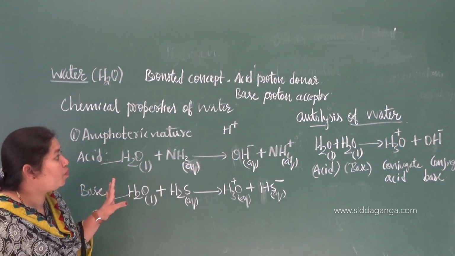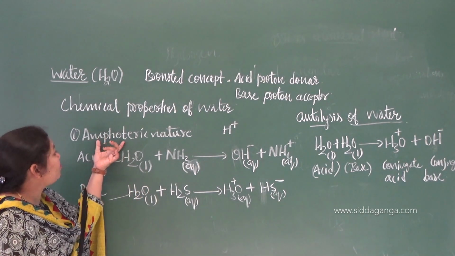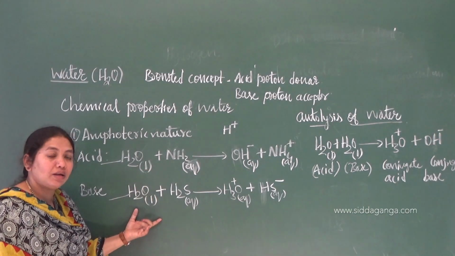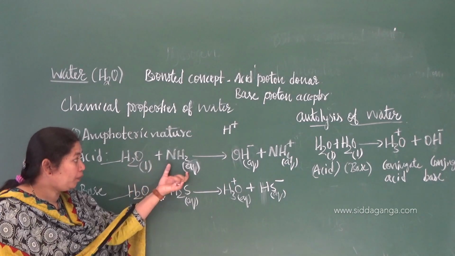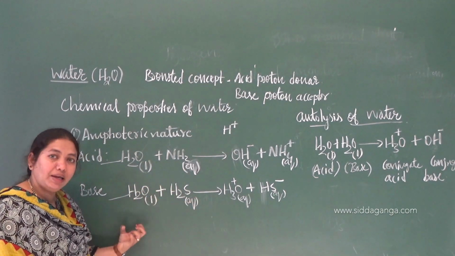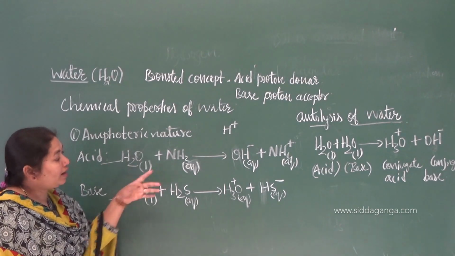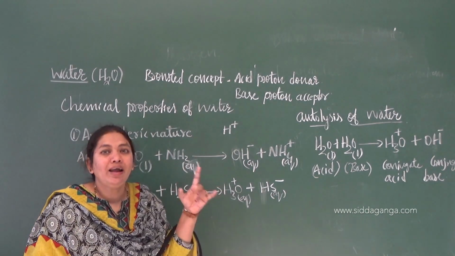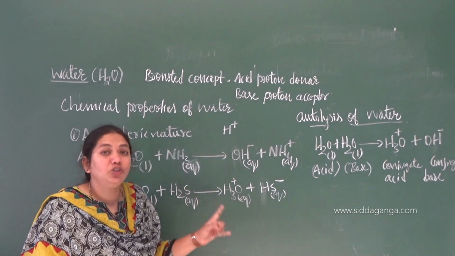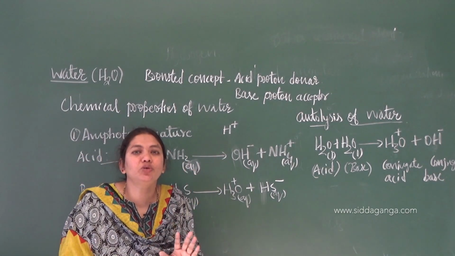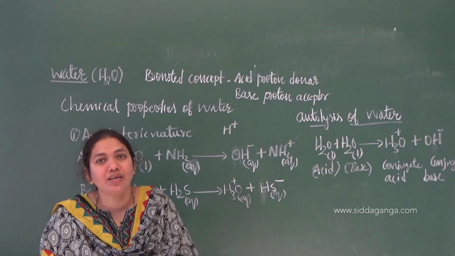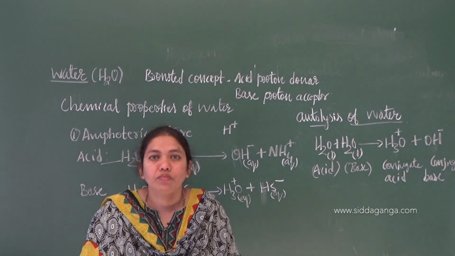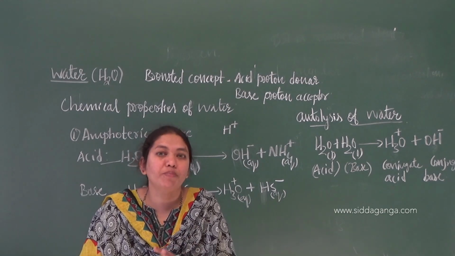So this is the very important property of water, that is nothing but amphoteric nature. Here water is acting as both acid as well as base. As acid by donating a proton, as base by accepting a proton. Right? And there we can see how water gets self-ionized to form hydronium ion and hydroxide ion, and what is the concept of conjugate acid base pair. Simple concept. What is a conjugate acid base pair? If the question arises, what you have to write? The acid base pair which differ by a proton.